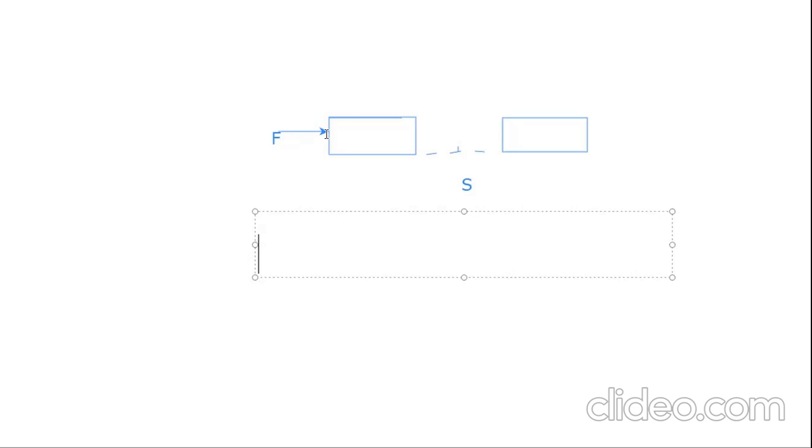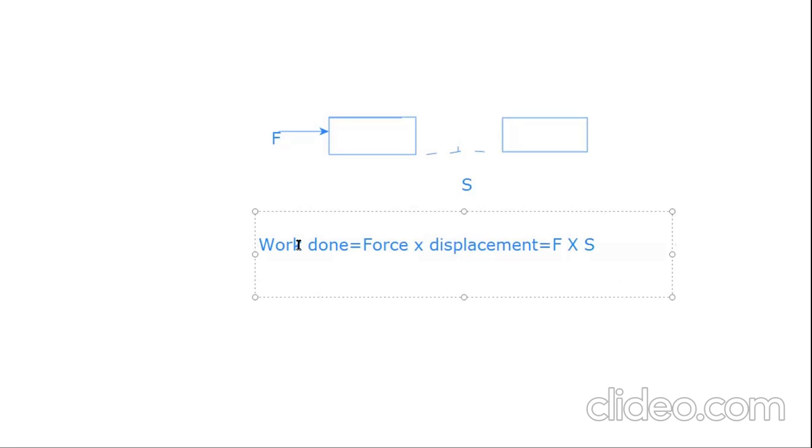So here I am taking a block and applying the force F. It will move a displacement of S. That means the work done on the block is nothing but force into displacement, where the force is F and the displacement is S. Work done is also known as energy, energy to do work.